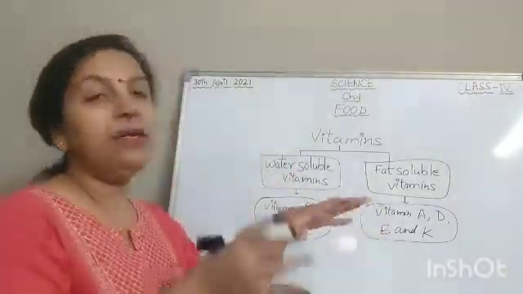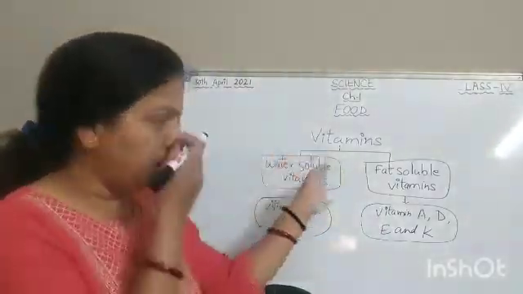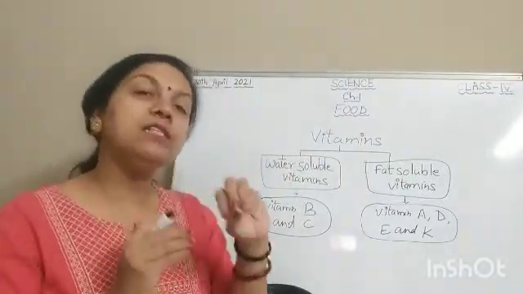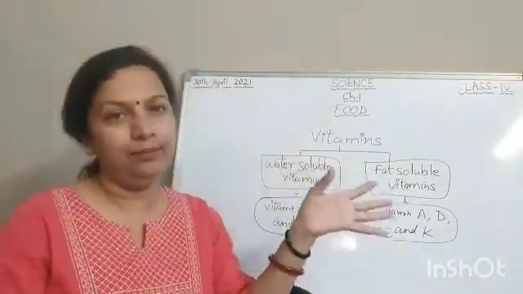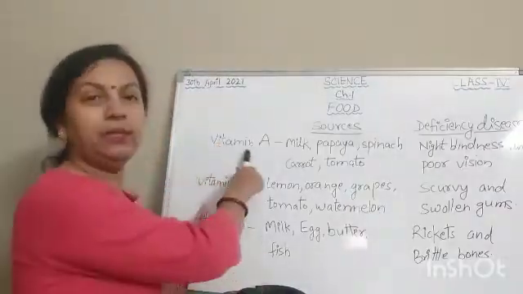Now we are going to learn about some vitamins, their sources and the deficiency diseases caused by them. First of all we will talk about vitamin A.